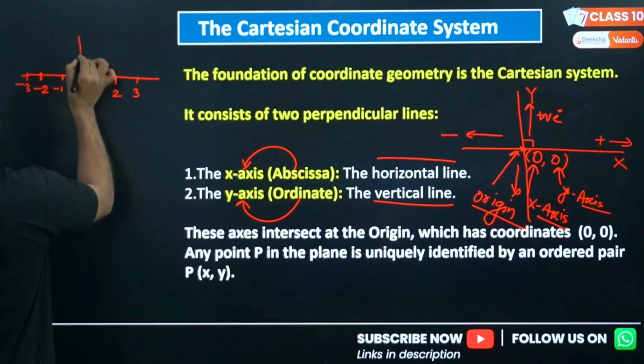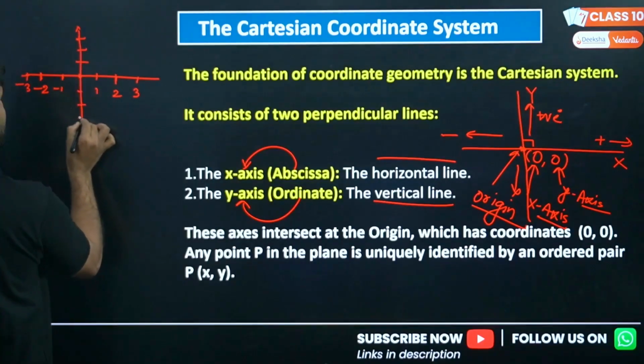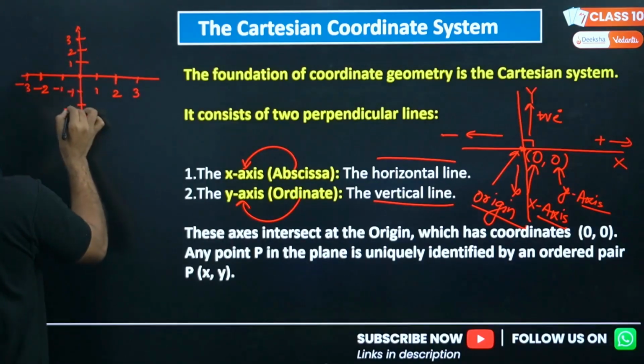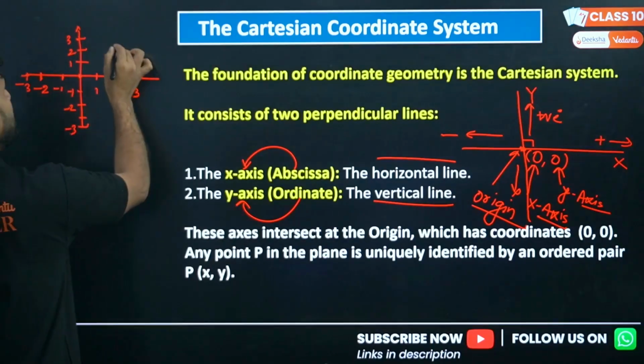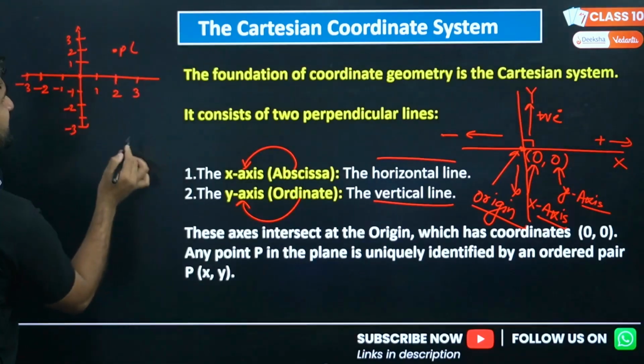Similarly, this is positive y-axis, and this is negative y-axis. I am writing here the points 1, 2, 3, and here -1, -2, -3, and I am showing a point here. So what will be the coordinate of this point?